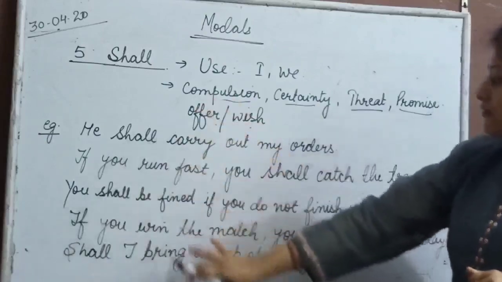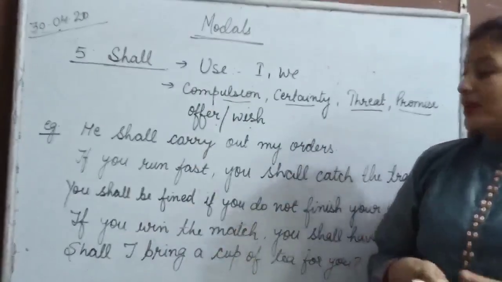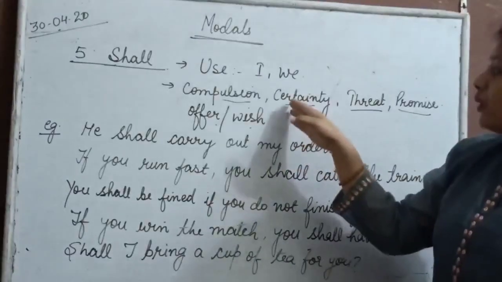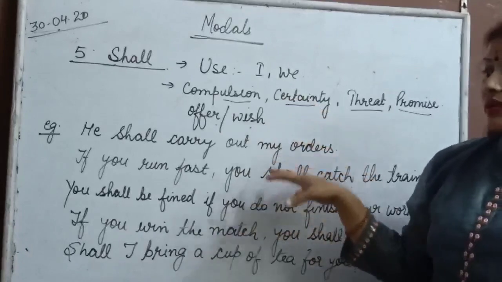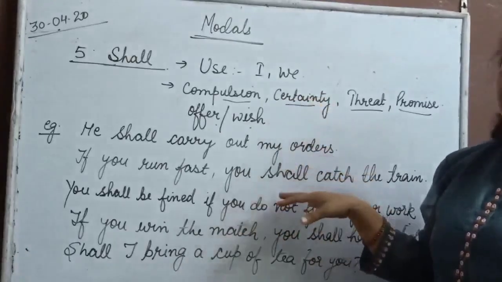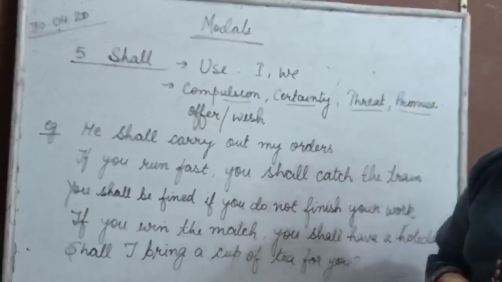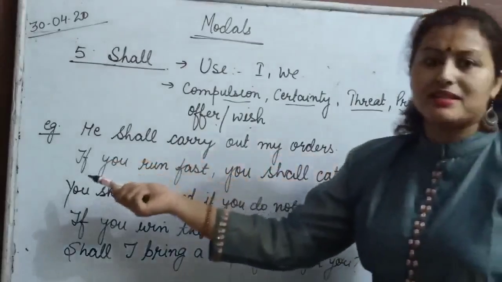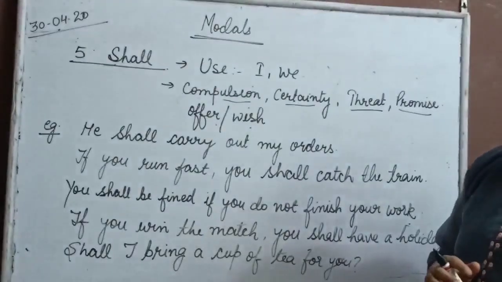I have written few sentences here and I want you to quickly find it out, like which sentence carries which quality. Which sentence is showing compulsion, which sentence is showing certainty, which sentence is showing threat, offer and promise. Just read these sentences which are written here on the board. He shall carry out my orders.